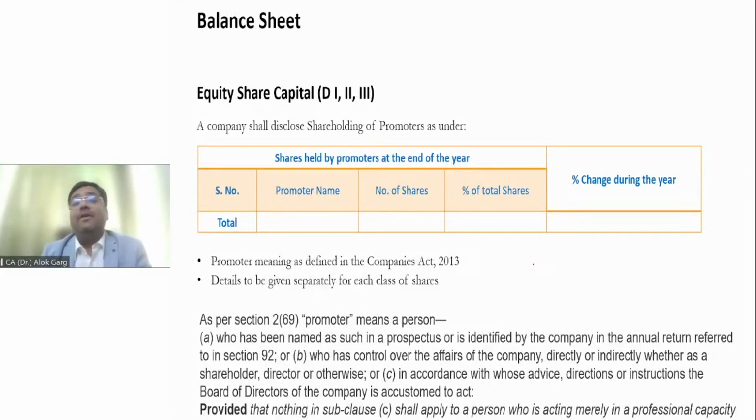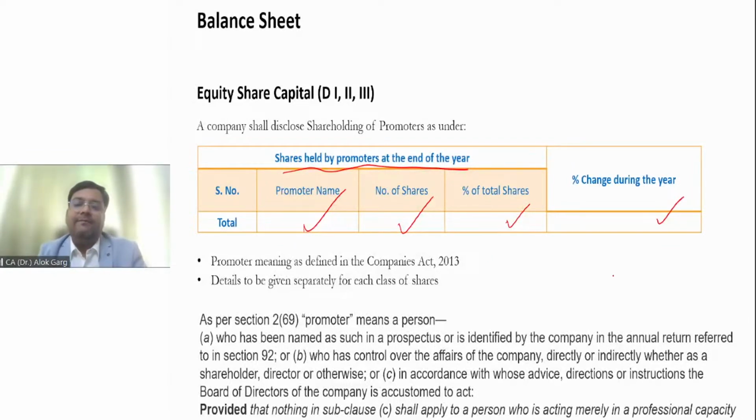So what is required to be disclosed? Earlier the requirement was disclosing the name of the shareholders holding more than 5% of the equity share capital. Now, in addition, if shares are held by the promoter at the end of the year, you have to give the name of the promoter, number of shares, and percentage of total shares in the current year. And of course, you have to give the comparative as well, and the percentage change during the year.